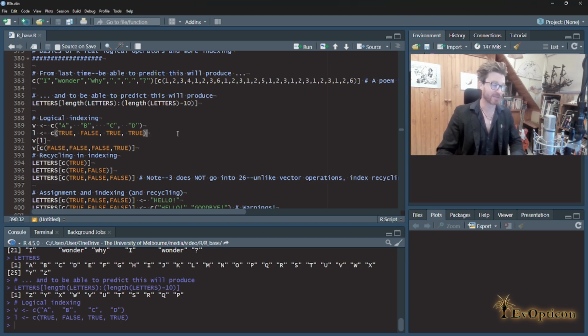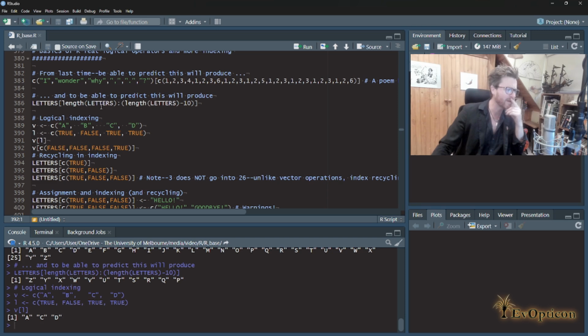Why is that useful? Now, let's run this line of code and see what happens. So you can see I'm taking the vector, I'm indexing it, but it's not like what I've been doing before, where I've supplied it with something that will eventually resolve to numbers corresponding to the entries. I've given it a logical vector. Okay, so the output has 3 entries. Out of A, B, C, and D, the B is missing, A, C, and D. And you will probably have realized that this corresponds to the entries of the indexing vector that were true.